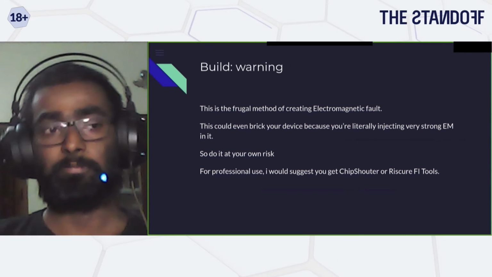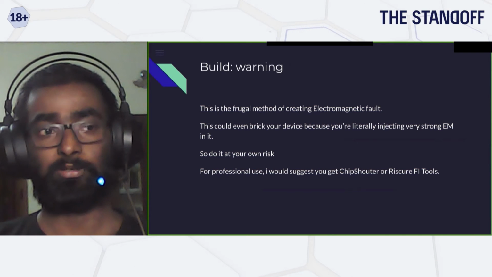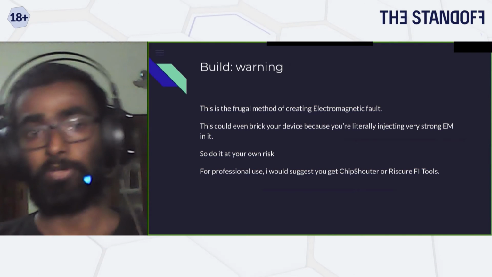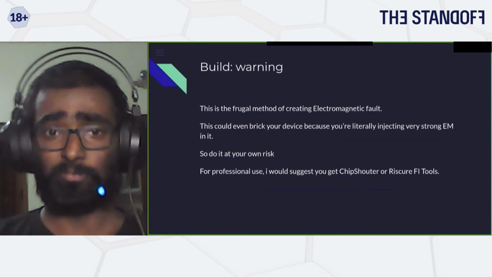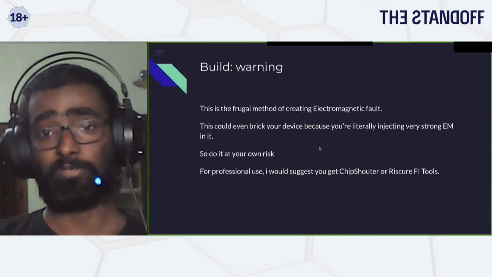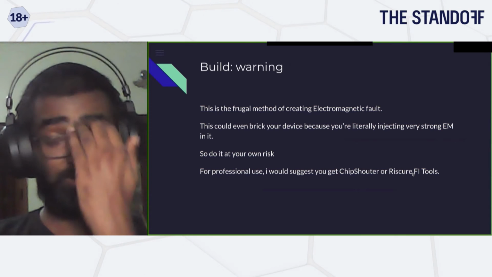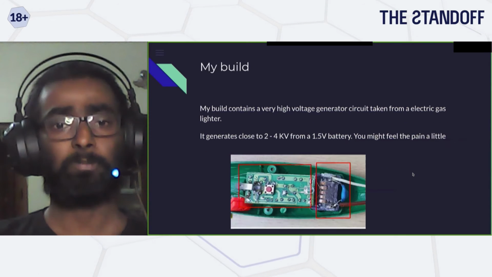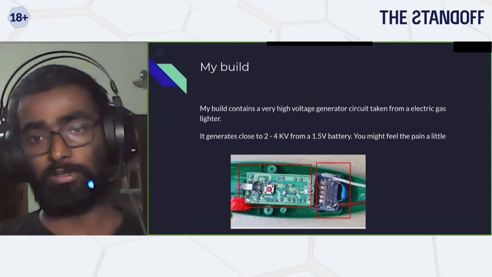So it's better to experiment with a development board or your own different setup before you actually try it on your real testing device. There are a lot of other professional ones, for example ChipShouter and Rescuer. They have so many fault injection tools. So my build is a very, very simple one.